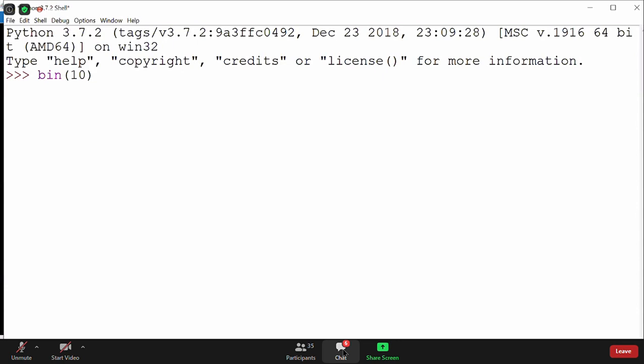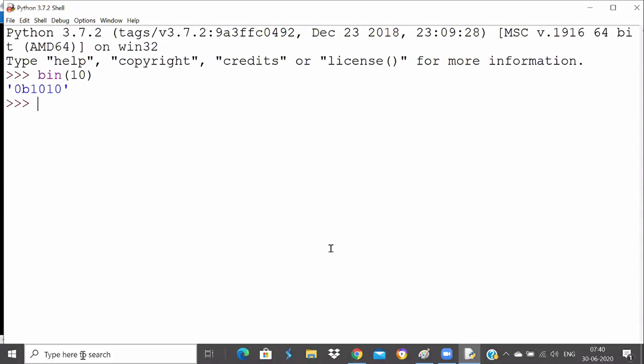So what you are doing is going in reverse now. Previously we took binary and got a decimal value. Now we are doing the reverse. We are asking the bin function: I have a decimal, please tell me the binary. Now when I run this code, it will be 0b1010. Understood, everyone? Whatever we learned, it's proving it now. I told you 1010 is 10, and now my bin function is telling us 1010 is 10.